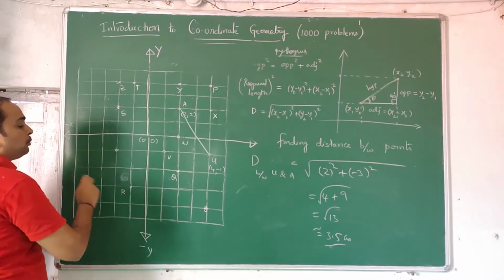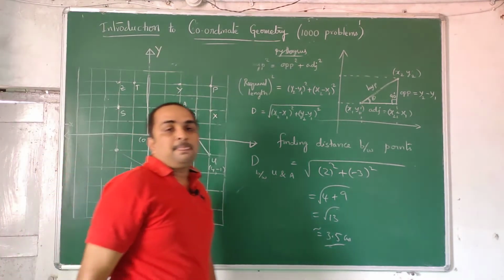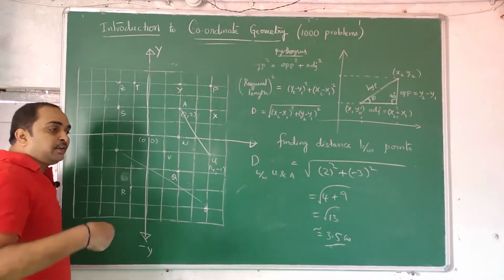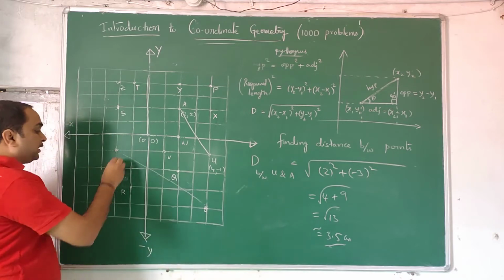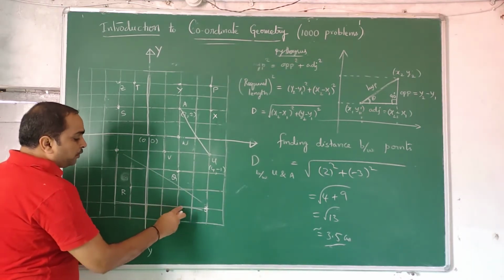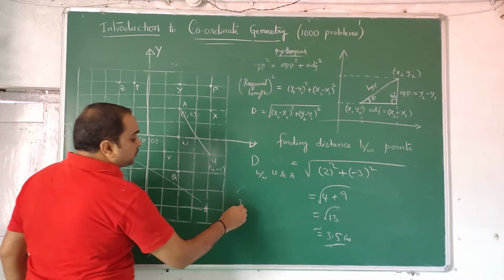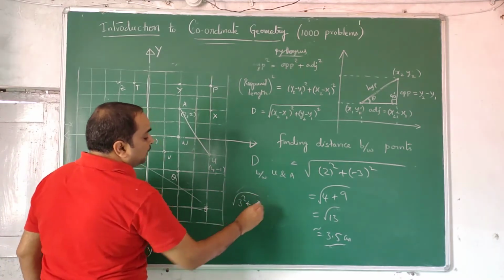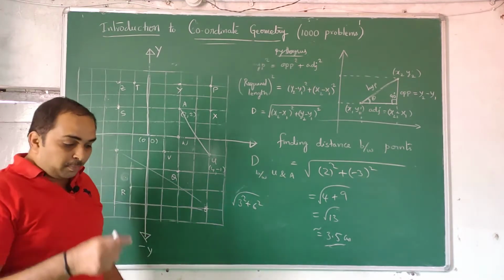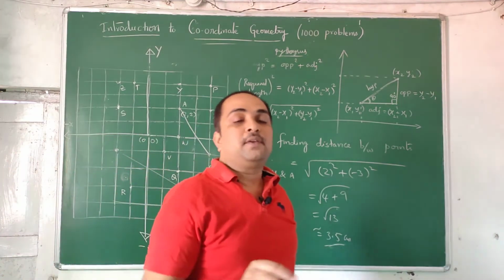Here you put 1 point, here you put 1 point, and find this distance. There is no trick, but I can even tell you the trick here. This is 3 unit square, this is 1, 2, 3, 4, 5, 6 square. So 3 square plus 6 square under root. That is the length of the line. But we are not supposed to do like that. You have to first find out the coordinates and do it with it.